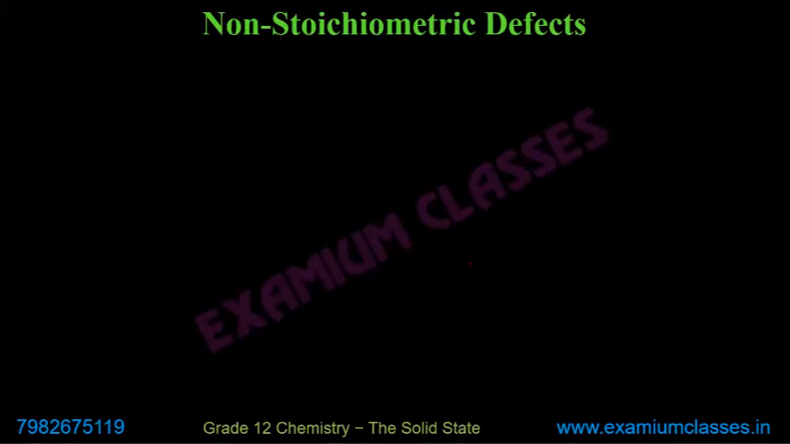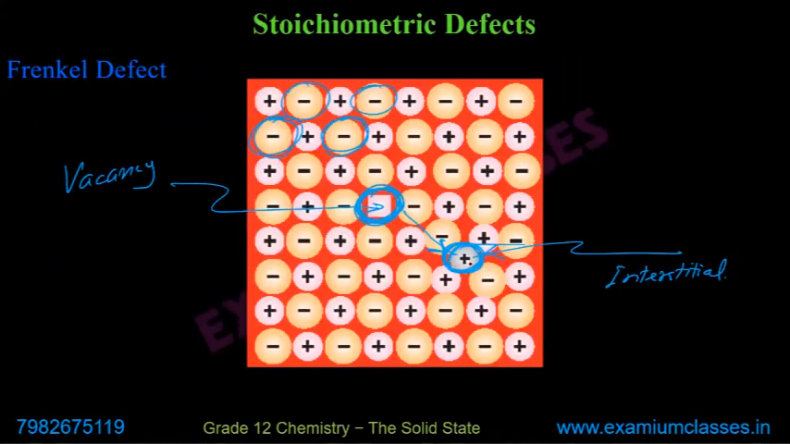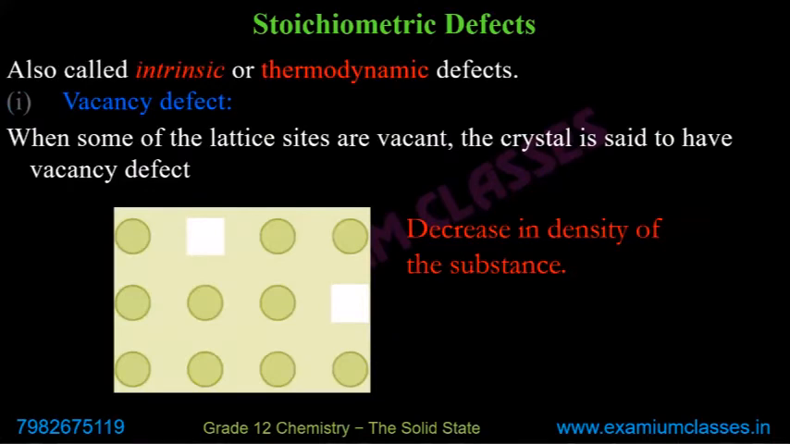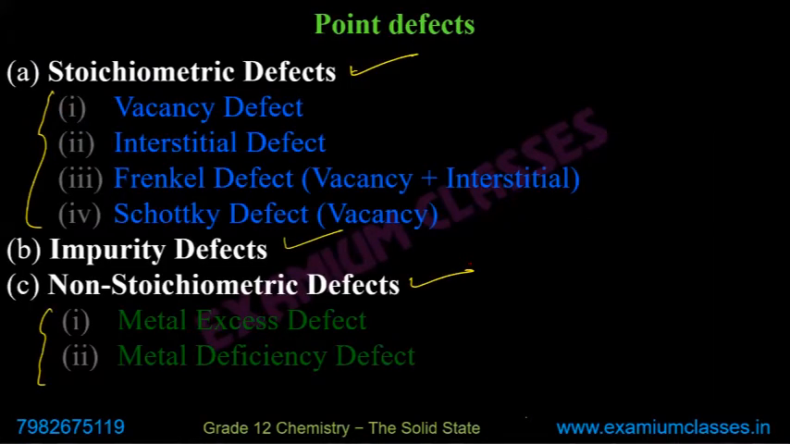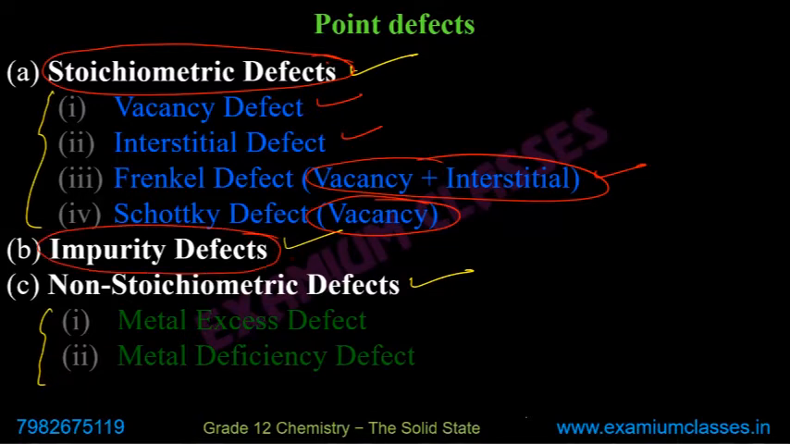Then non-stoichiometric defects. So impurity defects are done. I'm going back just to show you where we are. We talked about the whole of the stoichiometric defects, that is vacancy defect, interstitial defect, Frenkel defect, which is vacancy plus interstitial, and Schottky defect, which is just vacancy defect. Then we talked about impurity defects. Impurity means, for example, Sr2+ got introduced. So some outer ion, an outer element, got introduced. That's why it is impurity defect.